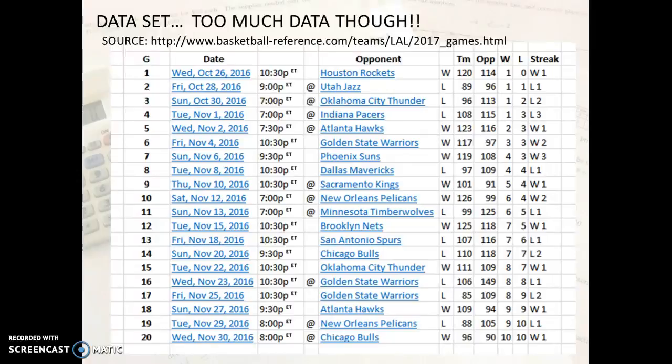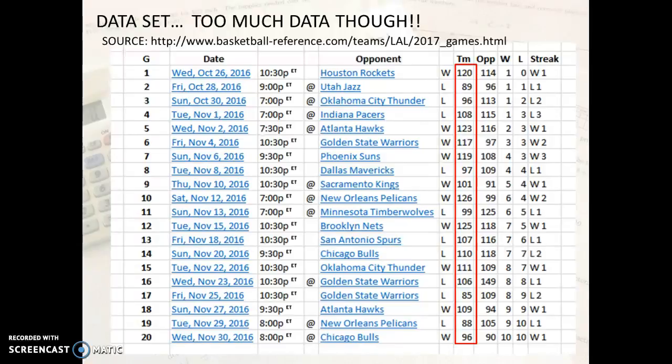But there's a problem. There's too much data here. I found all this information online, but this is more than what I'm looking for. Look, these are dates. That's not what I'm looking for. I'm looking for just numbers. This clearly is just getting in the way. I want quantitative data. Here's whether they won or lost. That's good information, but it's not numbers. It's not quantitative.